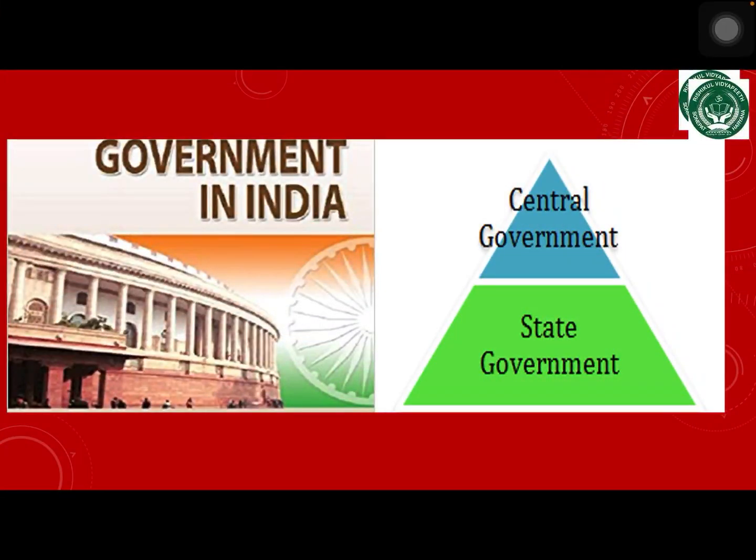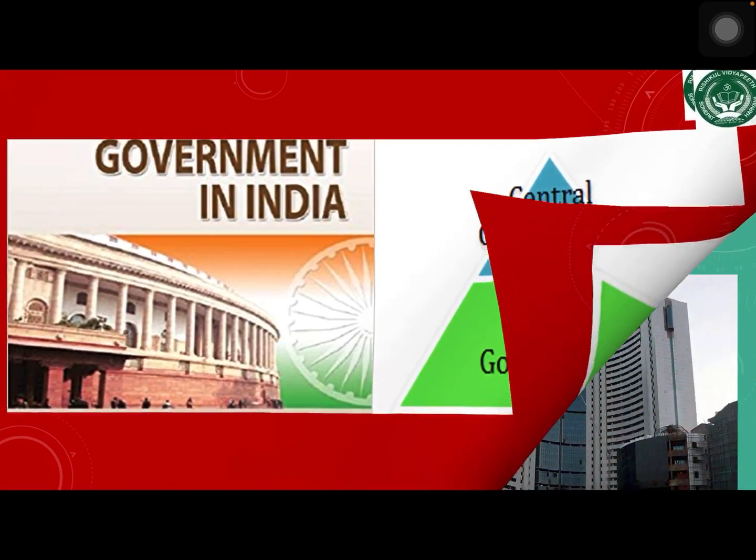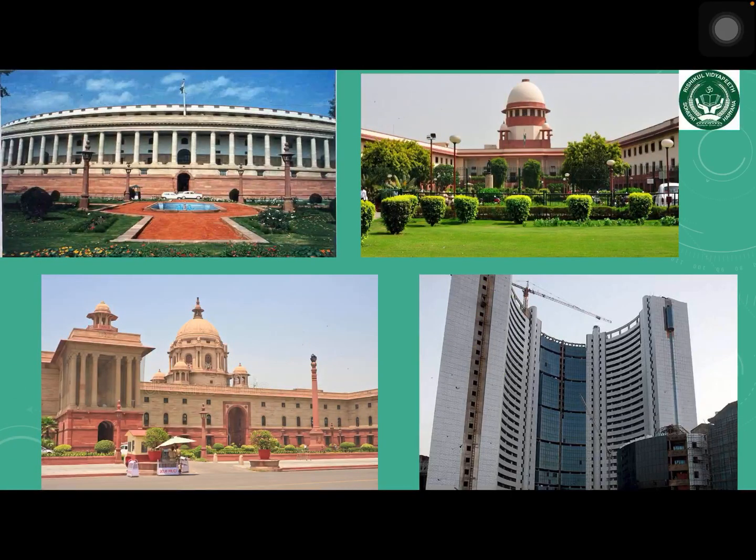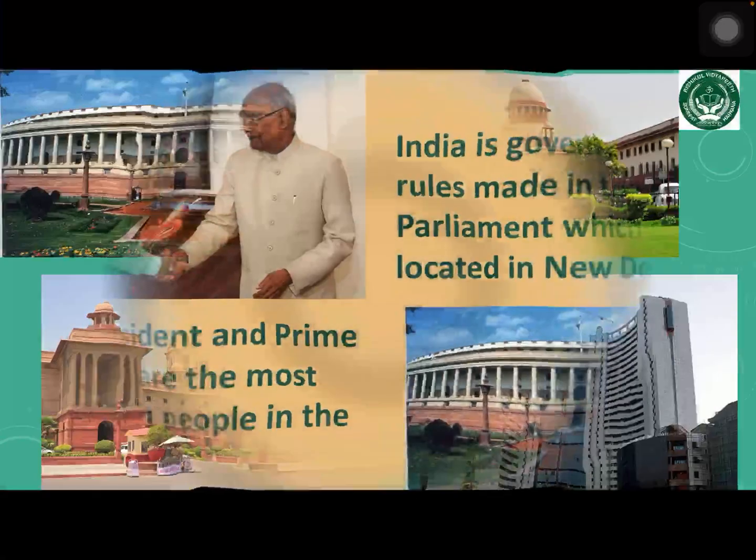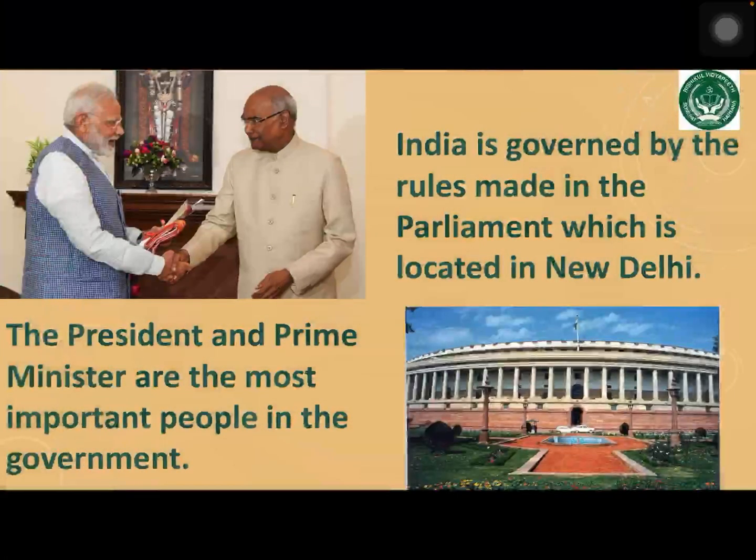The government of India has two main levels, the central government and the state government. Each state has its own government while union territories are governed directly by the central government. All the important government houses are located in New Delhi since it is the capital of India. The President and Prime Minister are the most important people in the government.